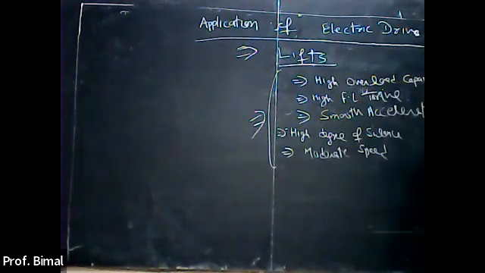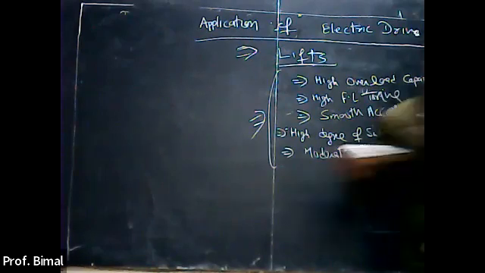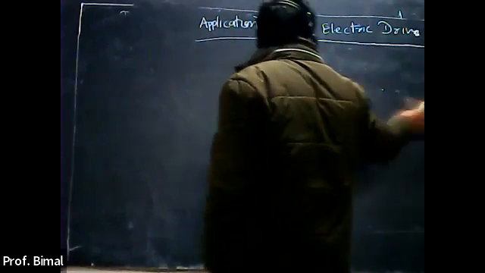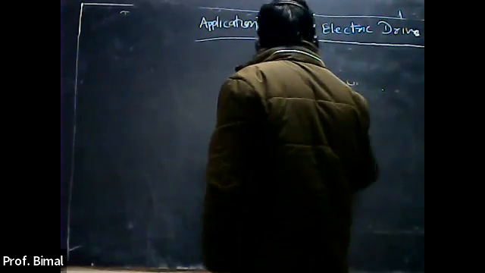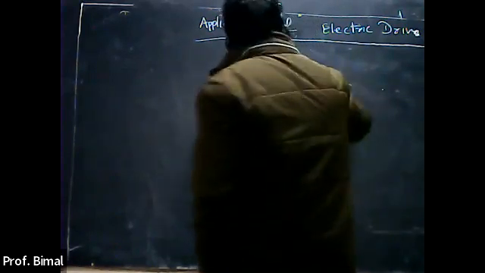Then after that, we come to the part of electric traction. This is similar to the lift. Next is electric traction.